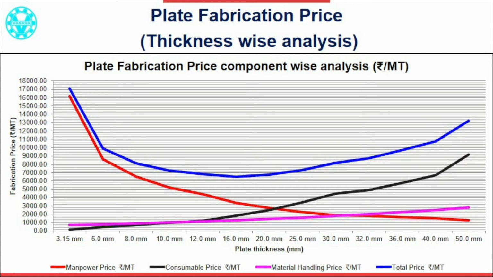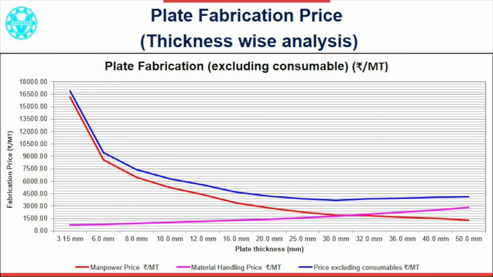See the graph. If we add up all the graphs together, we see the resultant curve as shown in blue color. What is the inference? Overall fabrication cost is optimum when the plate thickness belongs to the medium range, say 10 mm to 16 mm thickness. Fabrication cost for lower thickness is high due to high manpower cost. Fabrication cost for higher thickness is also high due to high consumable cost and material handling equipment cost. This is an important factor to be considered if all resources like consumables, tools, tackles and manpower are in the contractor's scope. Please see the graph. Here, consumables are free supply by the customer. In this case, the overall cost graph becomes almost constant above a certain plate thickness.